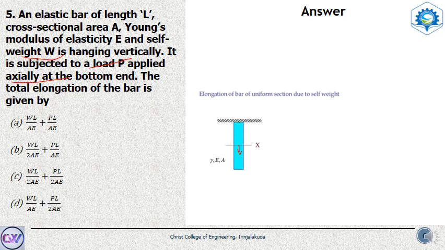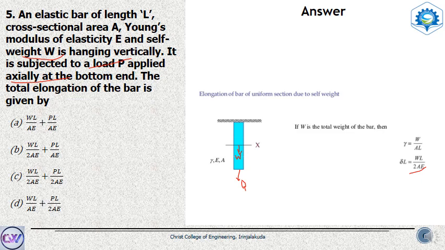Okay, and in the given question there is a P also acting. Let's leave the P here, and the deflection due to this self weight W is given as WL by 2AE.